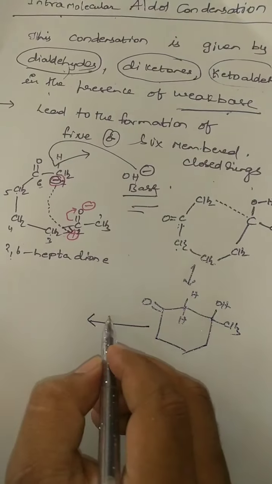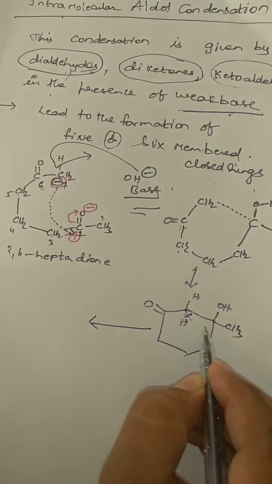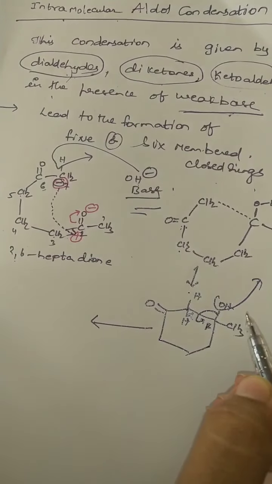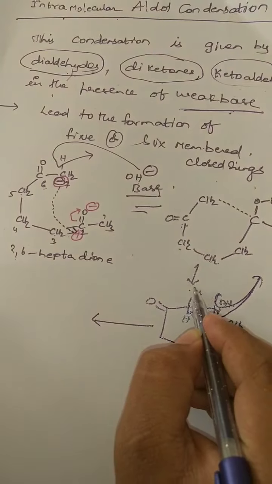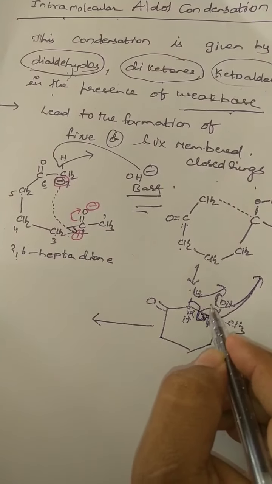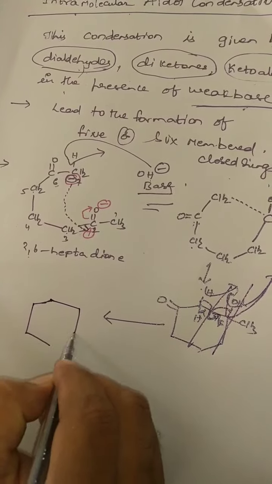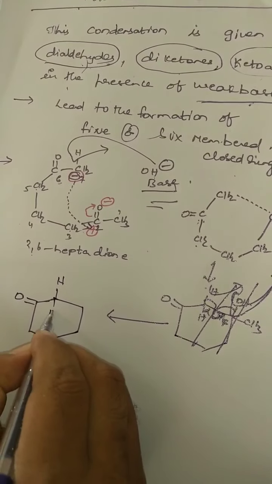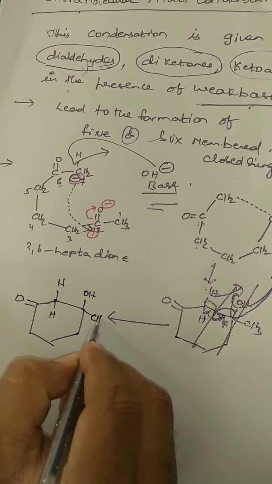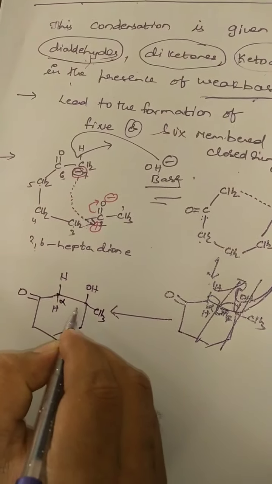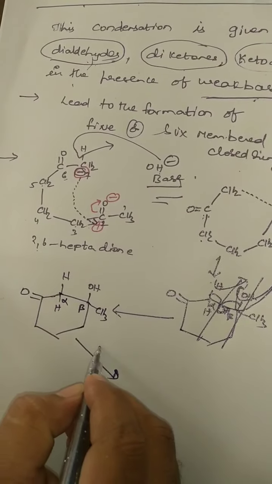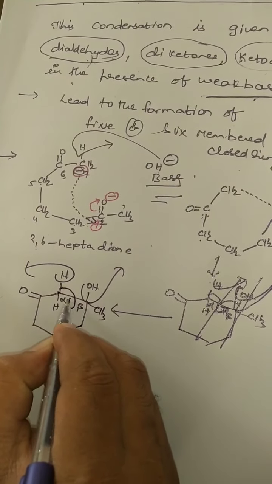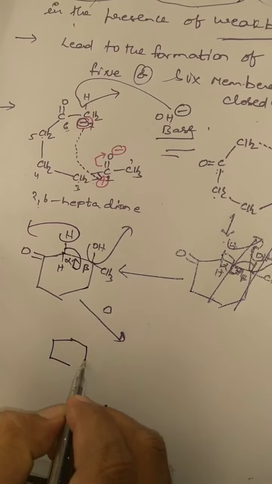Now what happens in the presence of base? This is the alpha carbon, this is the beta carbon. From the beta carbon OH minus leaves, and from the alpha carbon H plus, and a bond will turn in here. So simply we can represent it like this. This is a 6 membered ring, okay? How to remember? Here CH2, here OH, here CH3. This is alpha carbon, this is beta. If you heat this compound, OH minus from the beta carbon, H plus from the alpha carbon, and a double bond is formed between the alpha and beta carbon.